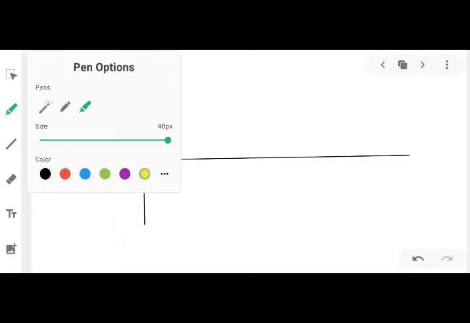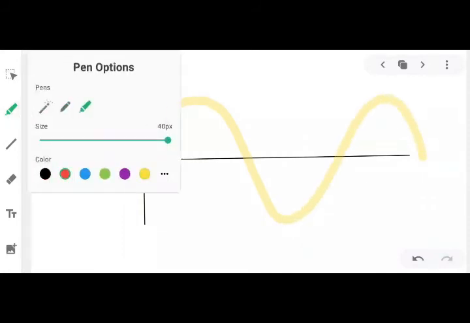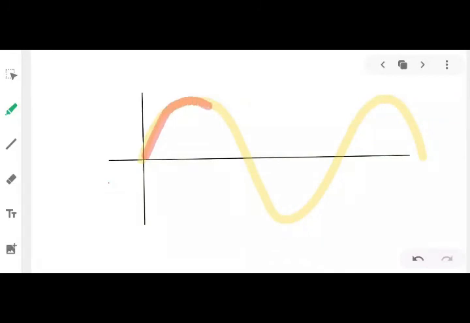Suppose this one is your yellow wave, and this one is your second wave, the red wave. These two waves are superposing each other, or in layman's terms, we can say one wave is placed on top of the other.